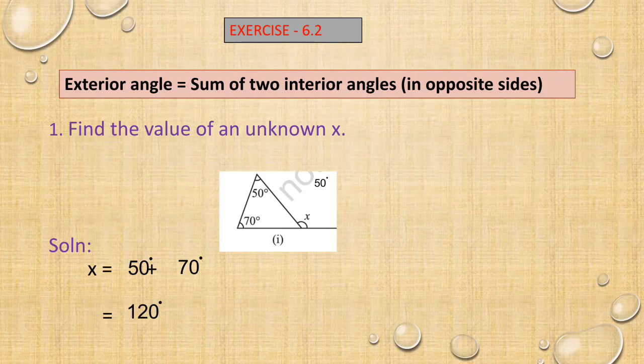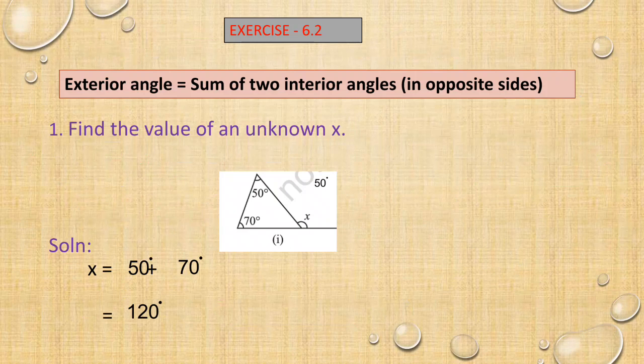Usually you will have two interior angles and one exterior angle. In that case we can use the property, sum of two interior angles. Sum of two interior angles which are opposite to the exterior angle. Two interior angles we have to add, which must be equal to the opposite exterior angle. Clear? Remember that exterior angle is equal to the sum of two opposite interior angles.